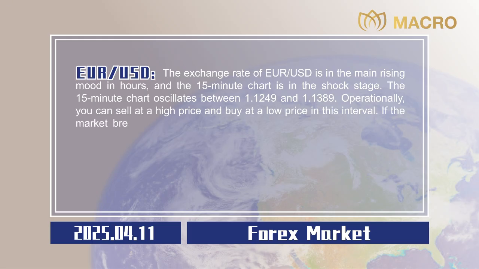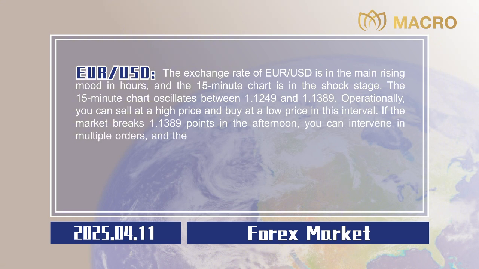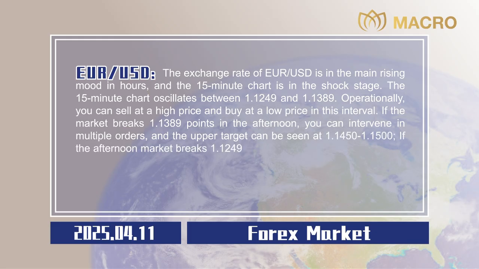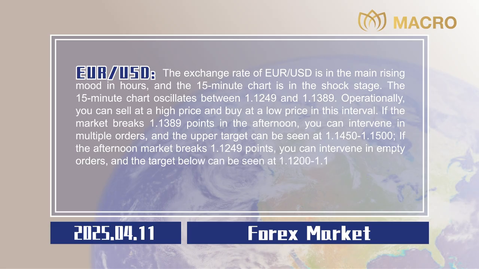If the market breaks 1.1389 points in the afternoon, you can intervene in multiple orders, and the upper target can be seen at 1.1450 to 1.1500. If the afternoon market breaks 1.1249 points, you can intervene in empty orders, and the target below can be seen at 1.1200 to 1.1180. Stop losses are all 20 points.